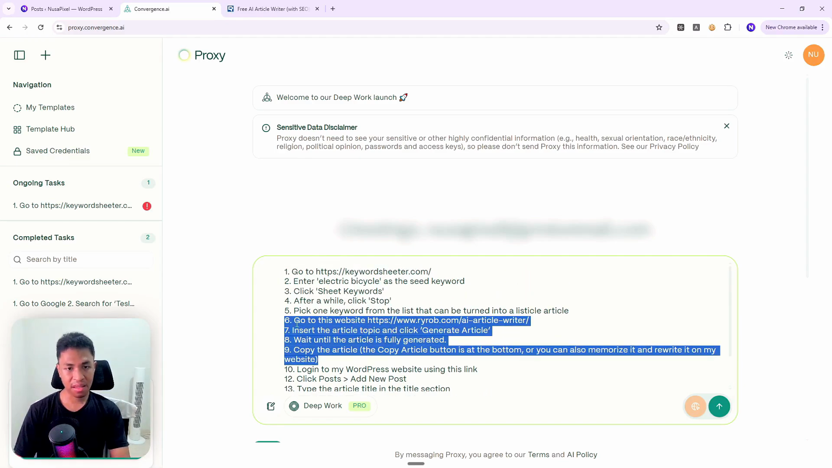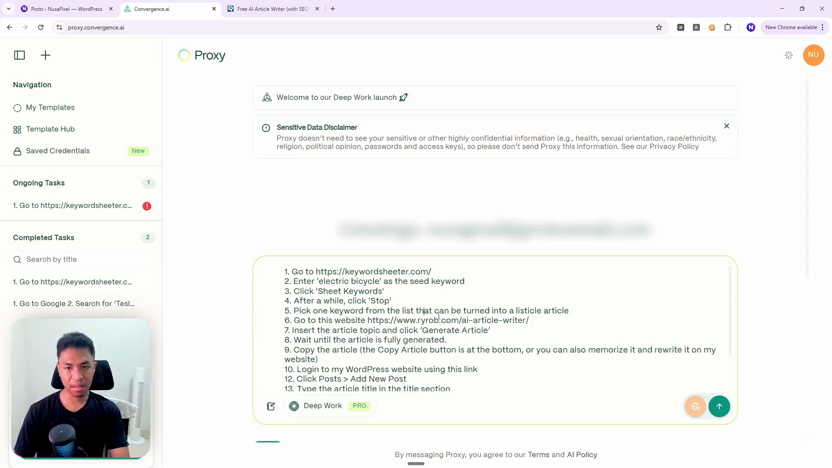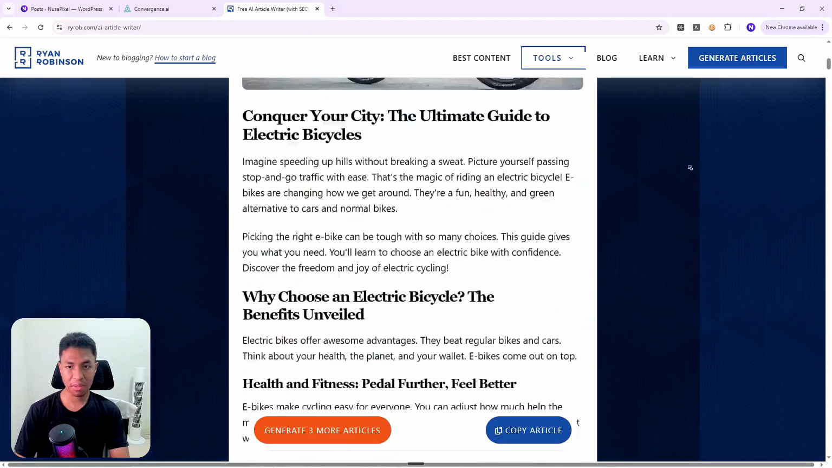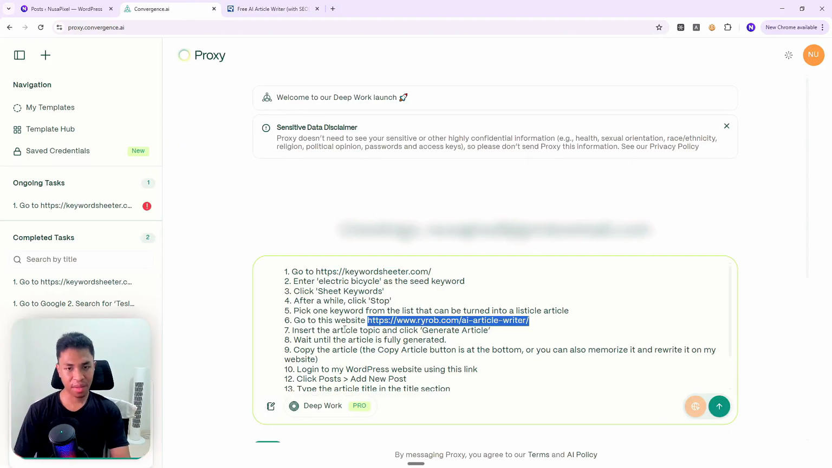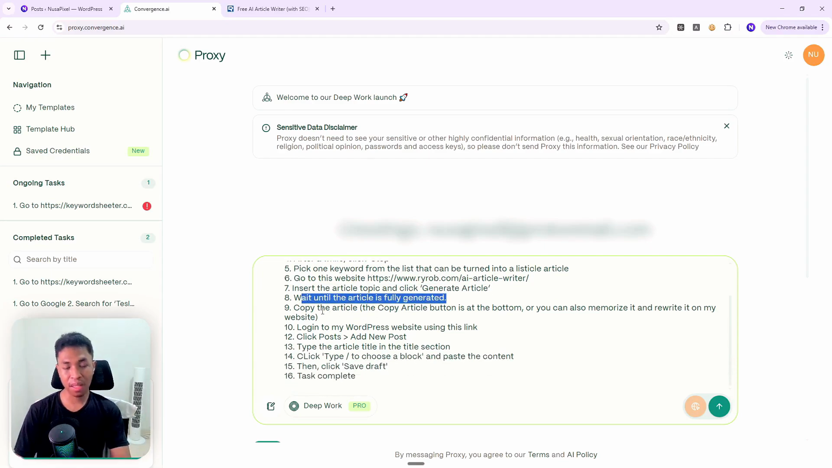So step number 6 is just go to this website, and this is a website that allows you to create an article for free. This is what the website looks like, and you can create an AI article by just entering the topic. And I want AI to do the same. It will insert a topic and click generate article, wait until the article is fully generated, and copy the article. Now, previously it had a problem of finding the copy button, so I asked it to memorize it, and if it cannot click the copy article button, it will rewrite the entire article again on my website.